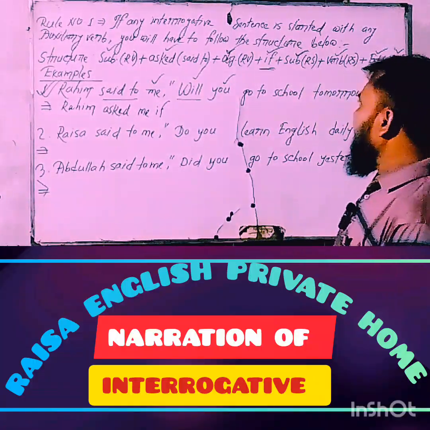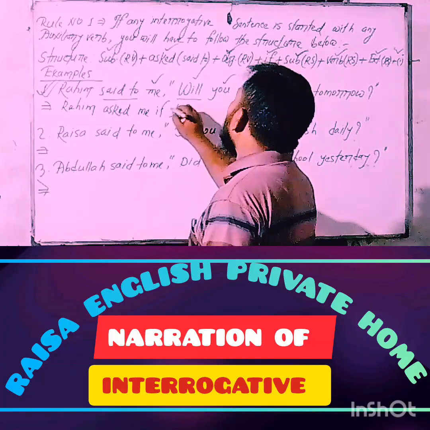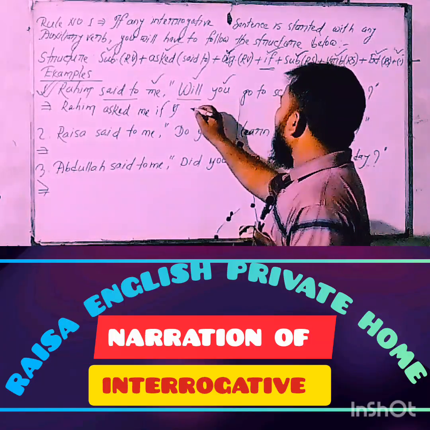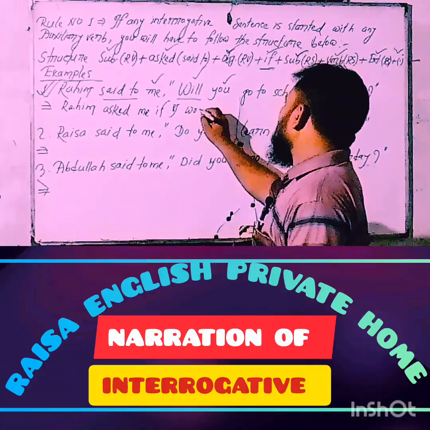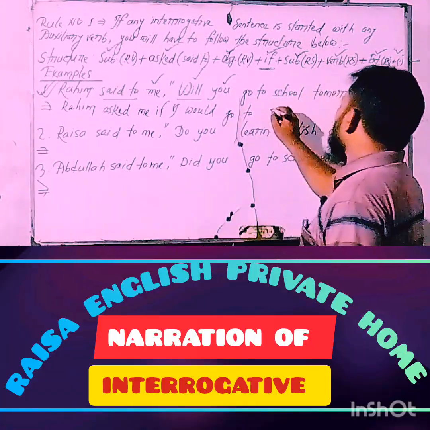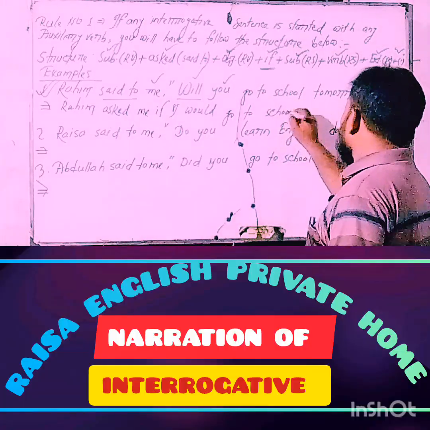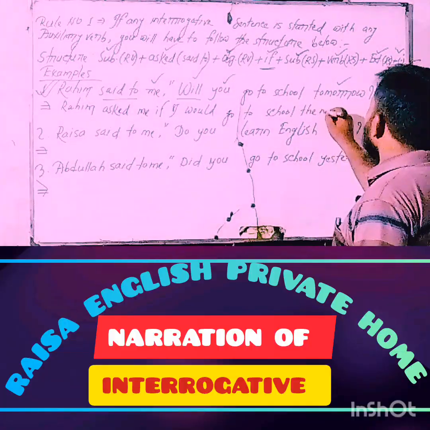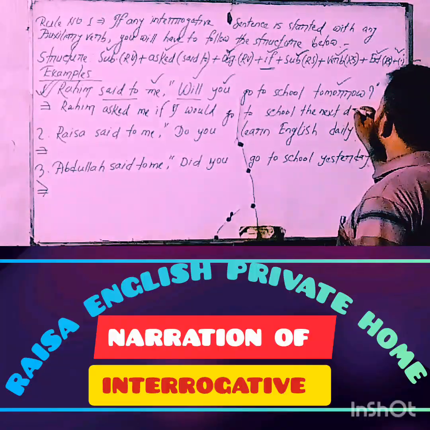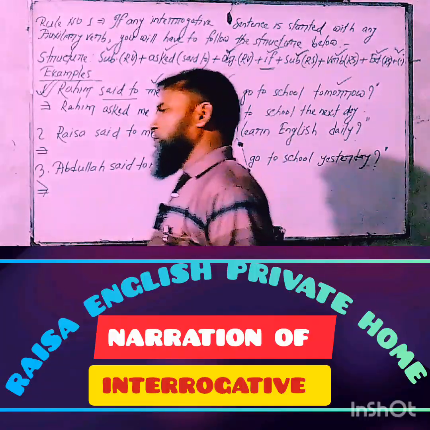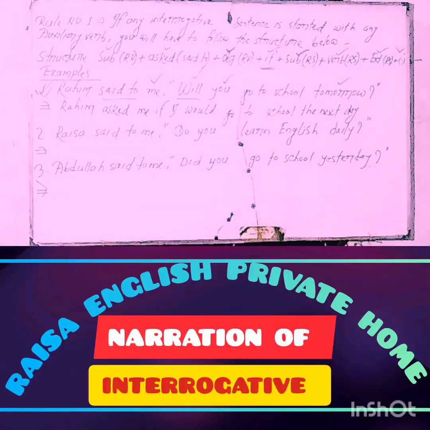So you will be changed into I. Then the verb will must be changed into would. Then the extension: go to school. Tomorrow must be changed into the next day. And finally, the note of full stop. How far have you understood clearly?